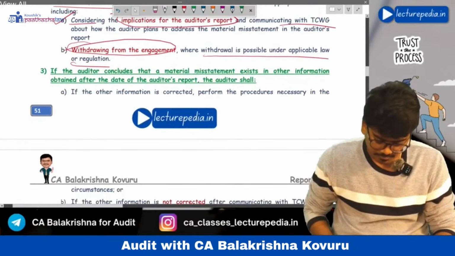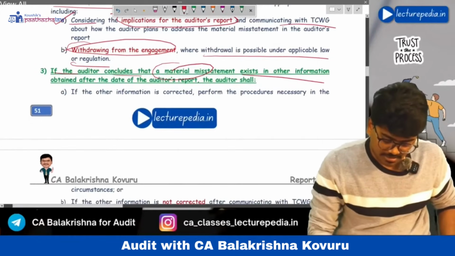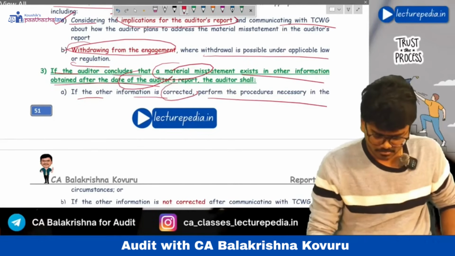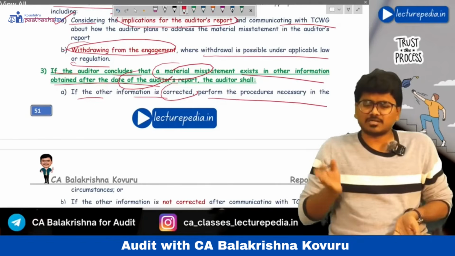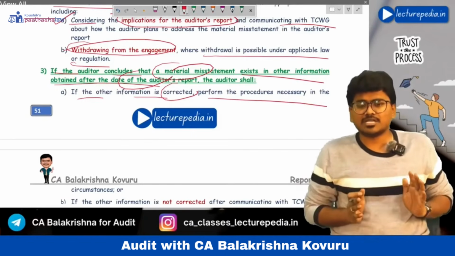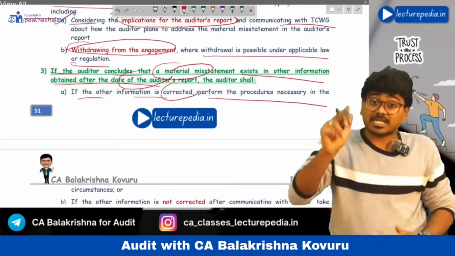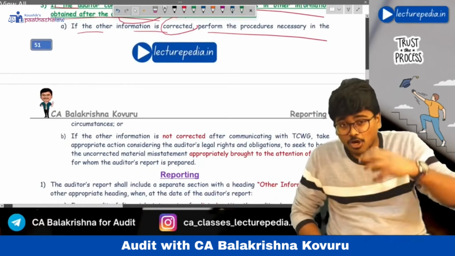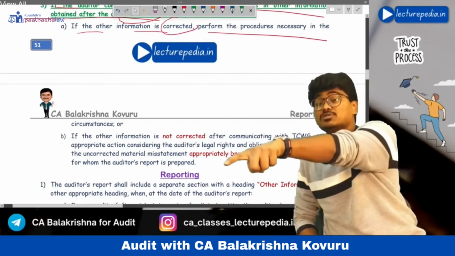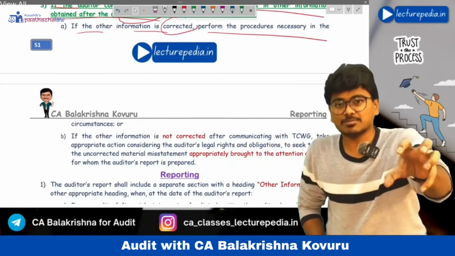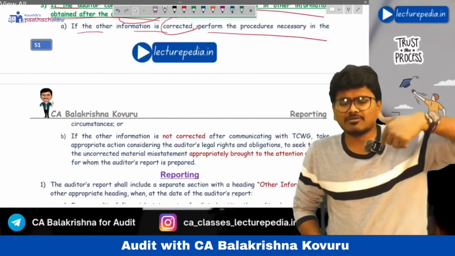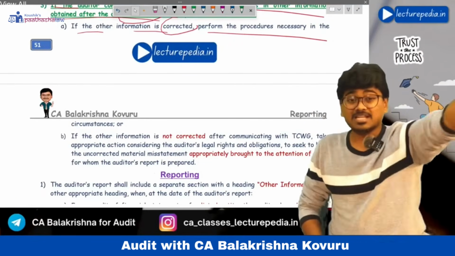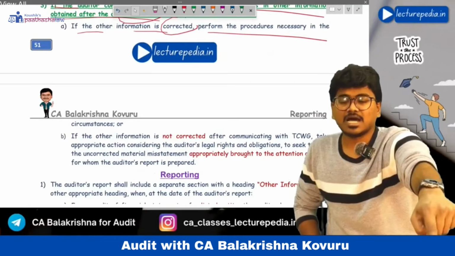See, if the auditor concludes that a material misstatement exists in other information obtained after the date of the audit report, then if the other information is corrected, perform the procedures. Okay, if the other information is corrected by those charged with governance, then happy, you just check whether the correction has been made or not. If the correction has not been made, then you have to take appropriate action in order to bring to the notice of the users this uncorrected misstatement in the other information. Whatever action you want, you can take, but you have to communicate to the users of the audit report that there is an uncorrected misstatement in the other information.